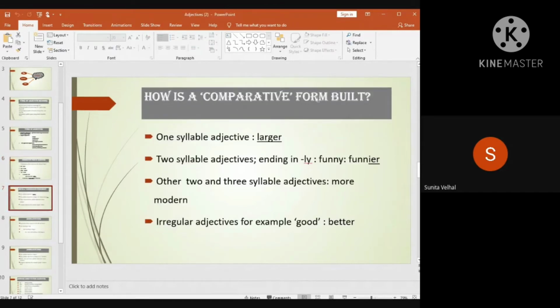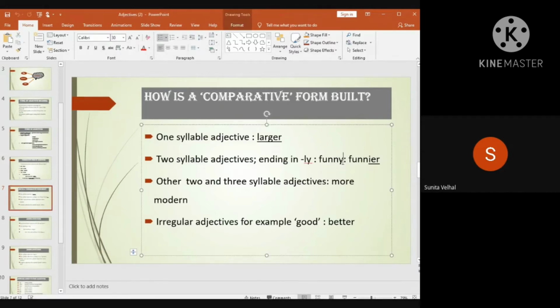Then we have the comparative. How is a comparative adjective built? We have to add -er as the suffix. So there is a one-syllable adjective, larger. For example, two-syllable adjectives may be ending in -y, for example, funny and funnier.